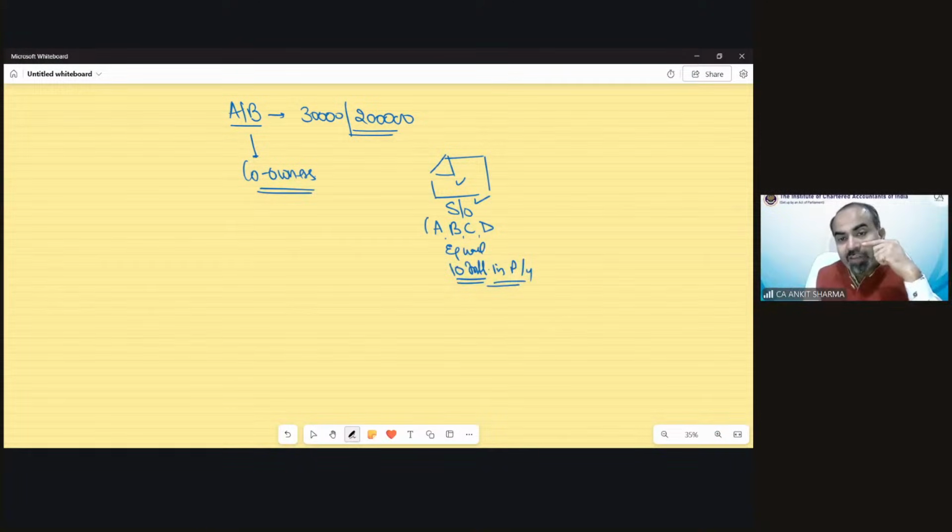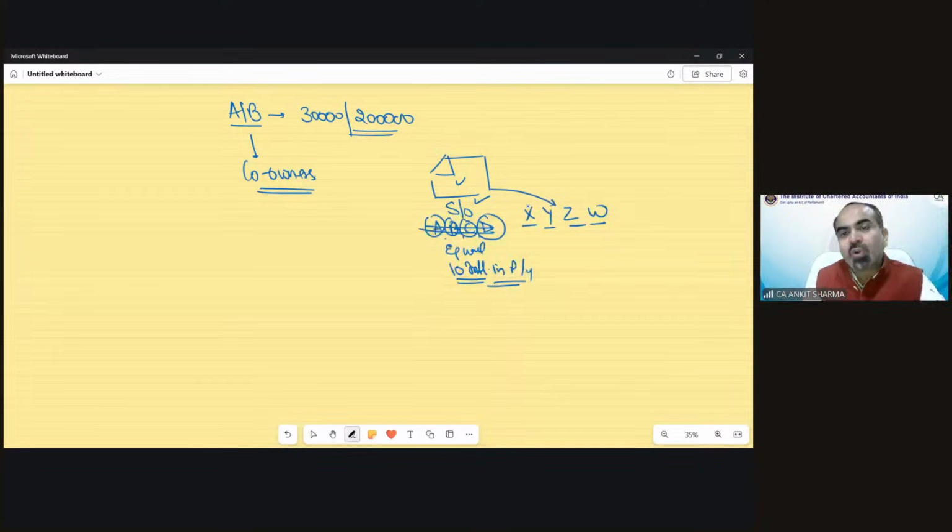So suppose a property has 4 owners. A, B, C, D is not the case. Let me change the names so you would not be confused. Suppose X, Y, Z, and W. They are 4 brothers, and a property is in their joint name. So they would be called co-owners. And the interest in the previous year of that property is, suppose, 10 lakh rupees. So if you think about the normal provision, you cannot claim more than 2 lakh rupees.